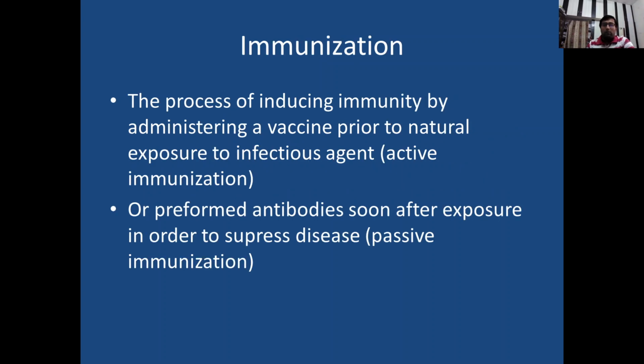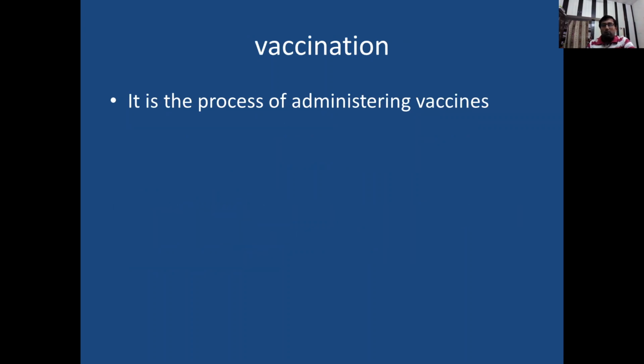Then what is immunization? Immunization is the process of inducing immunity by administering a vaccine prior to natural exposure to the infectious agent. This is called active immunization, or we can give preformed antibodies soon after exposure in order to suppress the disease. This type of immunization is called passive immunization. Now, vaccination is the process of administering vaccines.